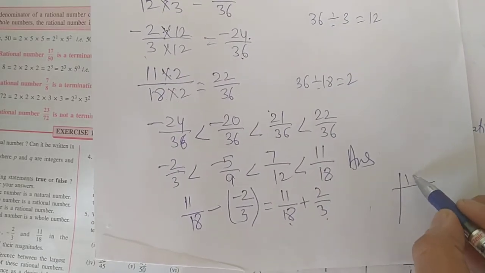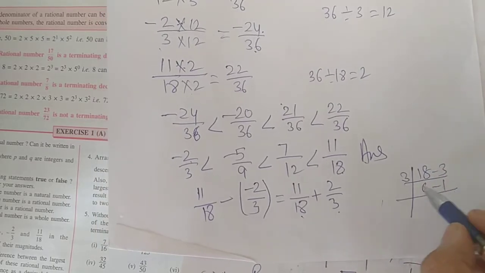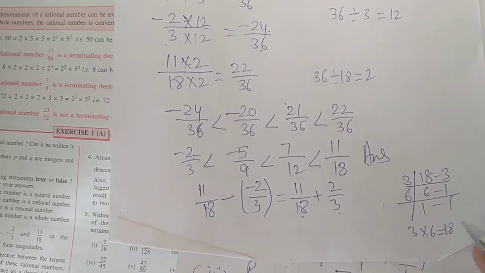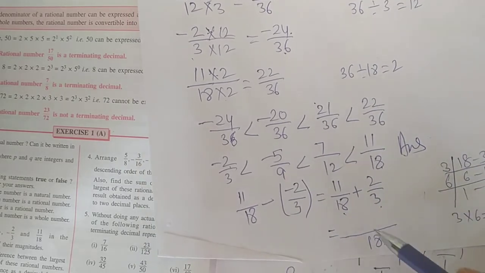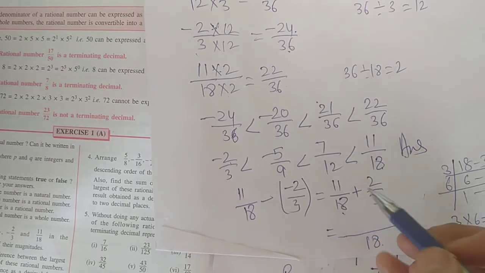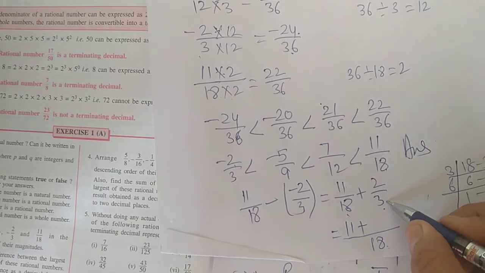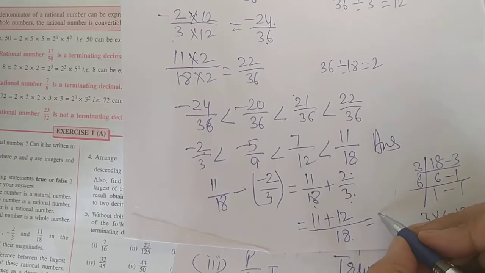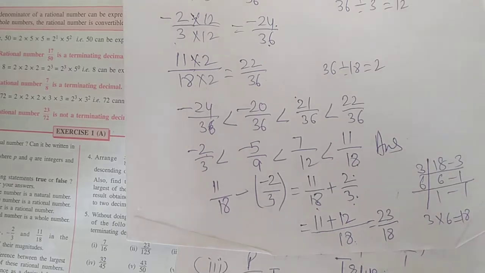I think it is very easy. Divide with 3, 6, 1. Now 6. So LCM is 3 into 6, which is equal to 18. Now 18 divided by 18 is 1. 11 ones are 11. Then 18 divided by 3 is 6. 6 twos are 12. Add these. It will be 23 upon 18. Now divide this and change it into decimal form.